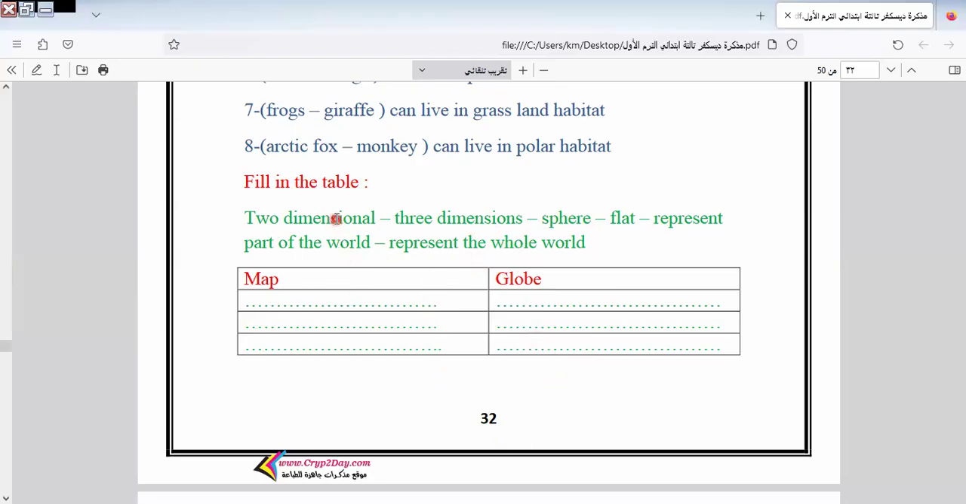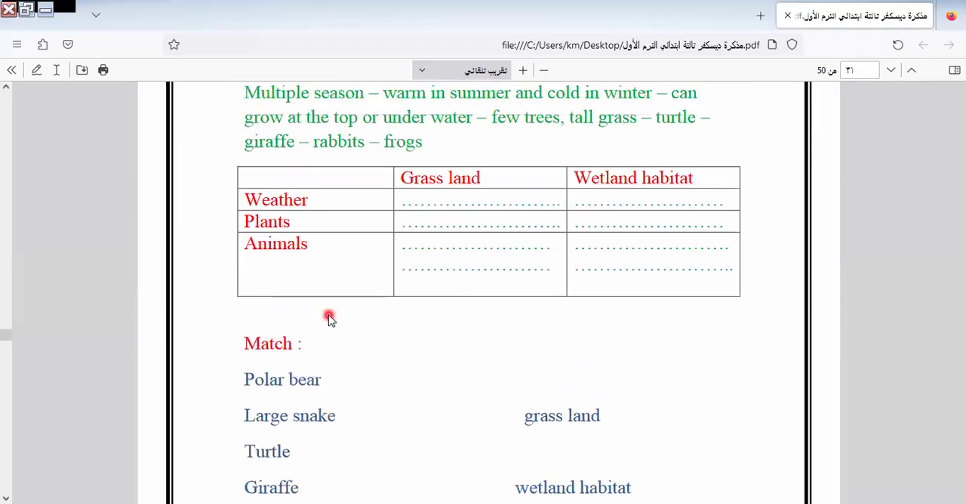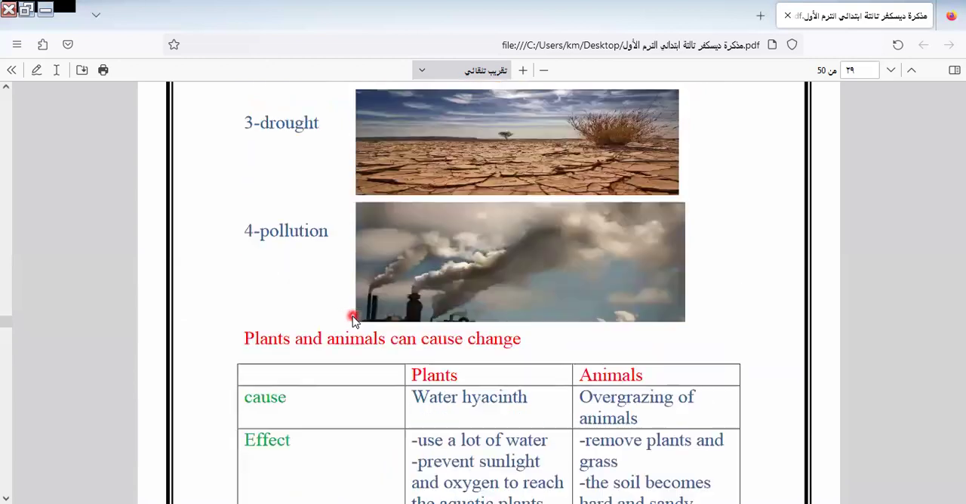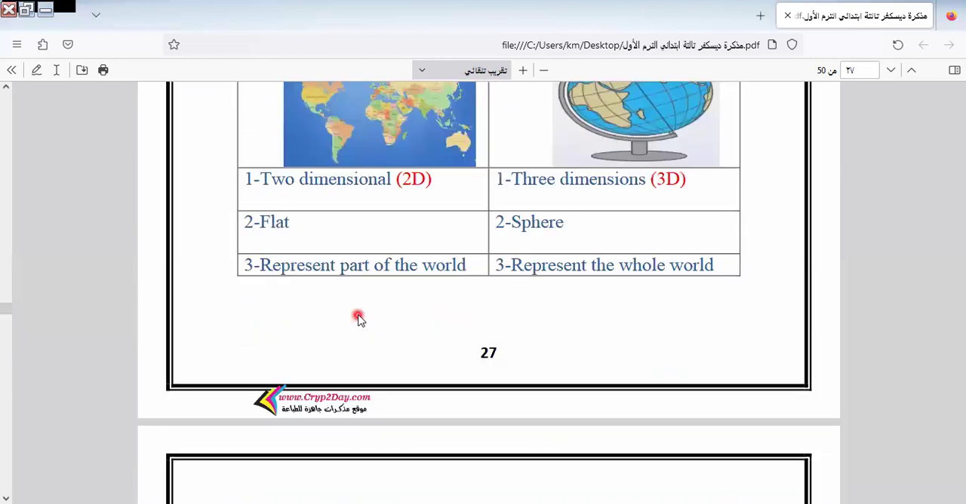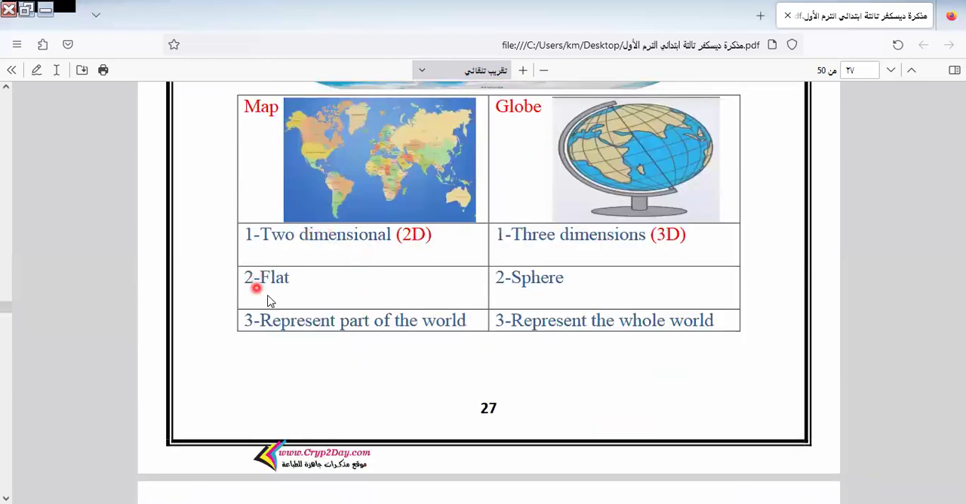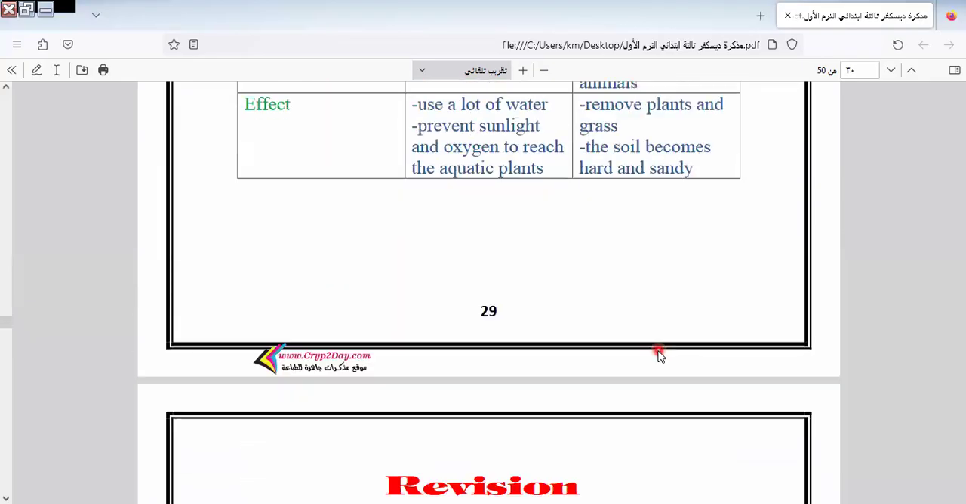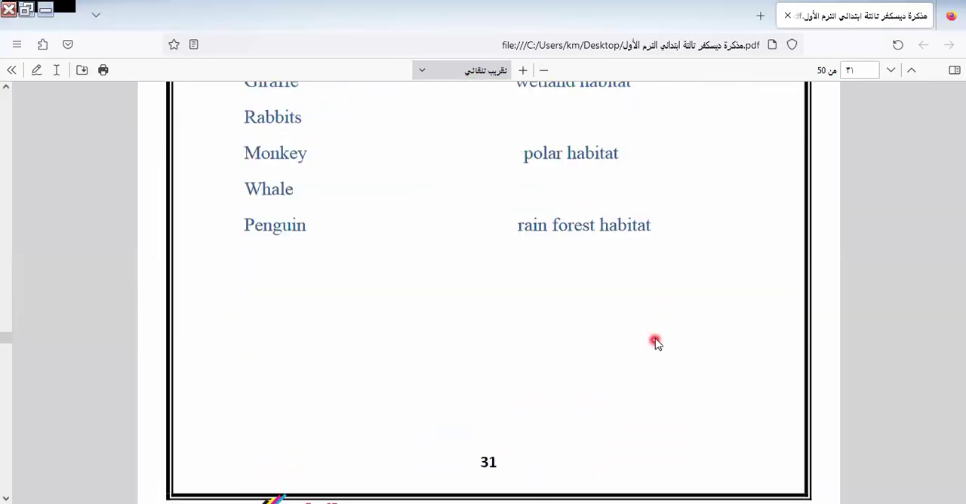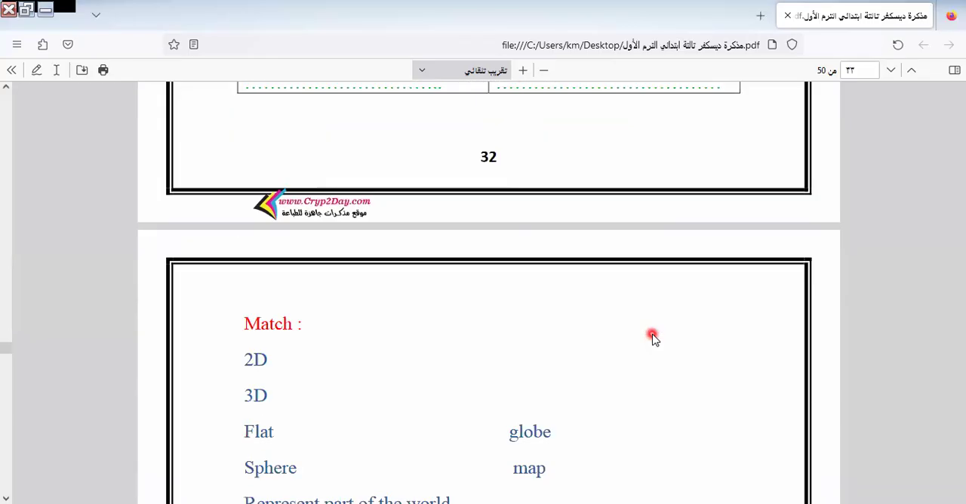The map is the opposite, 2 dimension, flat, and represents part of the world. This is the map. So the difference, I will repeat it here: the map is 2 dimension, flat, and represents part of the world. But the globe is 3 dimensions, sphere, and represents the whole world. Okay, this is the difference between the globe and the map.